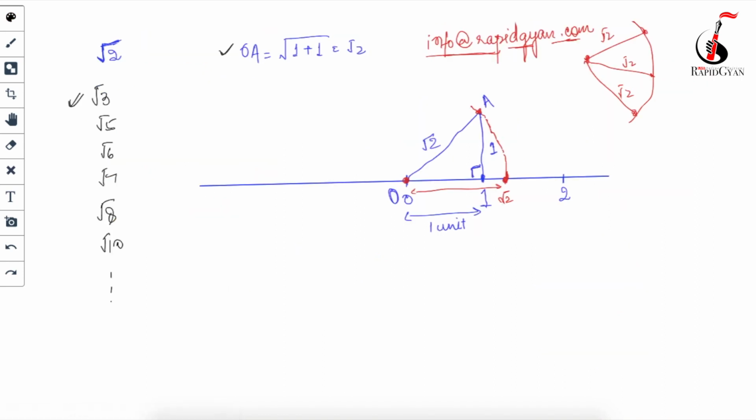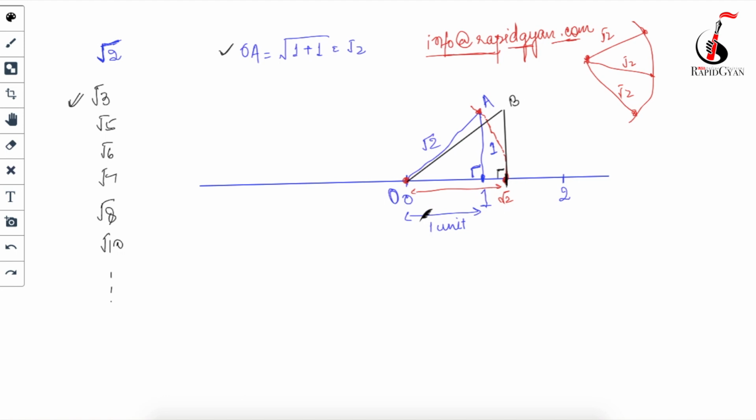Now go to this number line, and this point is your under root 2. I already know this point. So what I will do is draw a perpendicular line of 1 unit at this point. So this is your perpendicular line of 1 unit at this point, correct? And I will draw the hypotenuse from here to here. Let's call this point P.